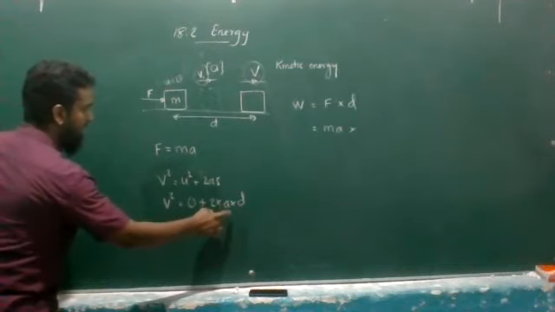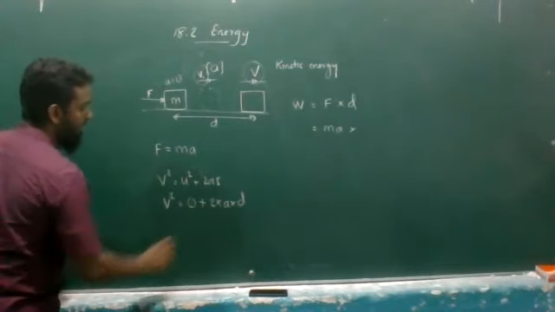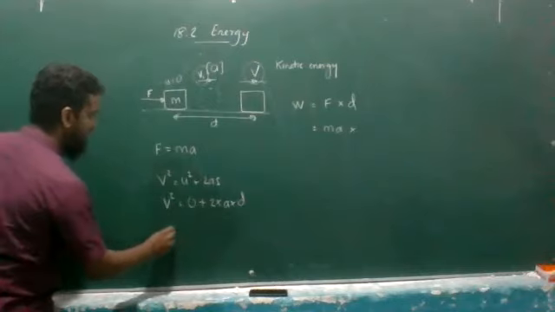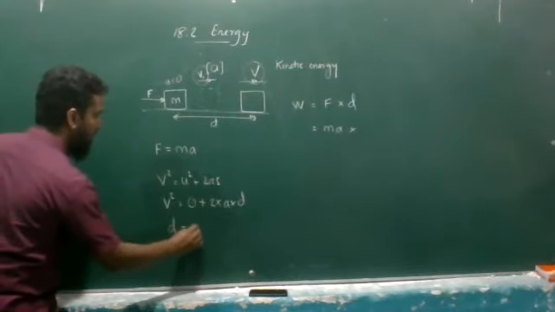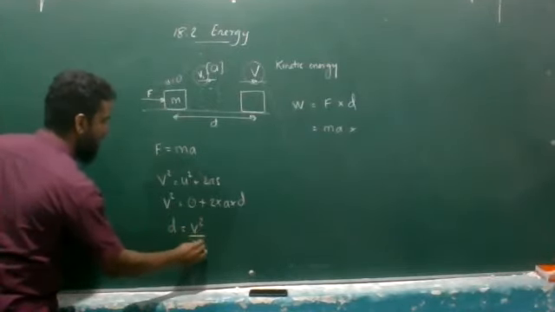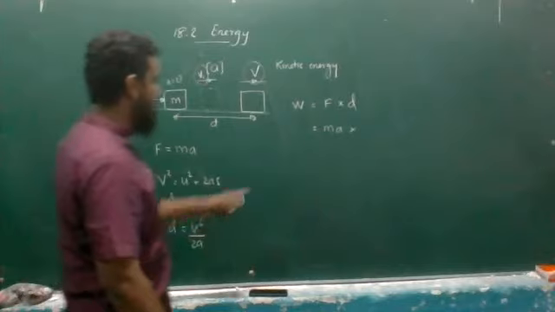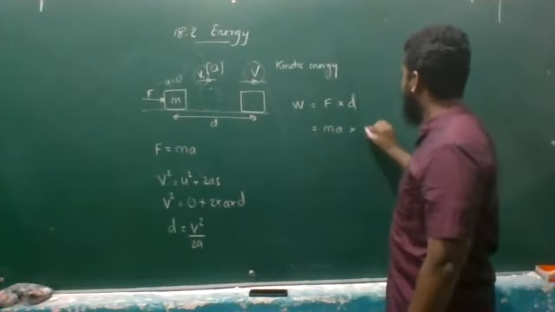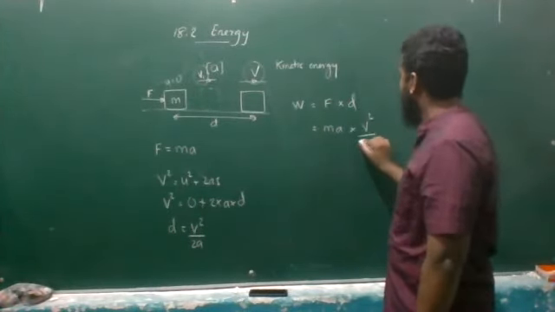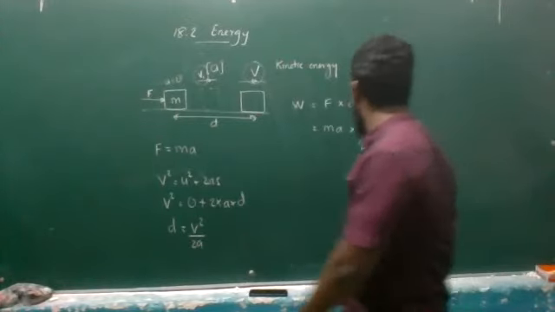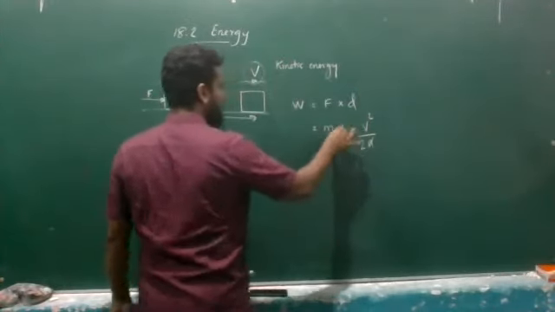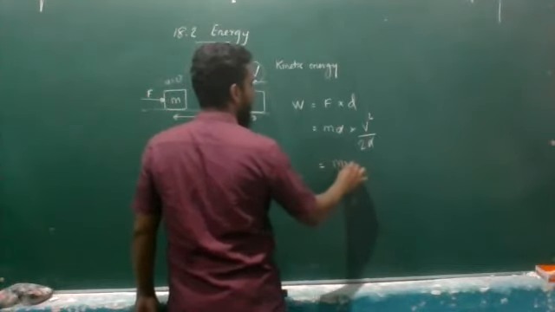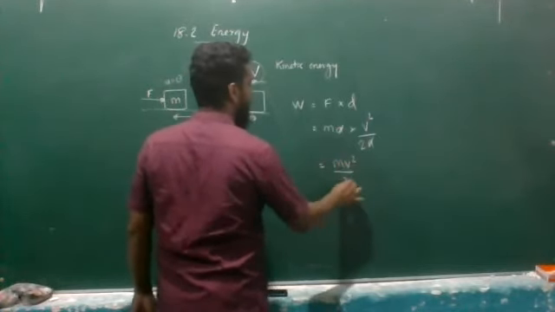Therefore, I'll take a value for d in terms of this. Then the d is going to be equal to v squared over 2a. I'll substitute this here for this d. Then that is going to be v squared over 2 into a. If you cut off this a and a, then the remaining part is going to be mv squared over 2.